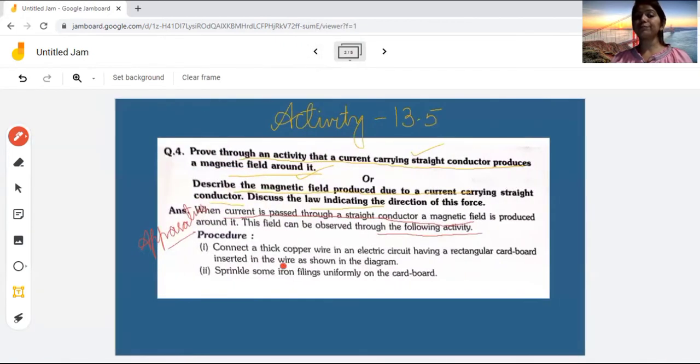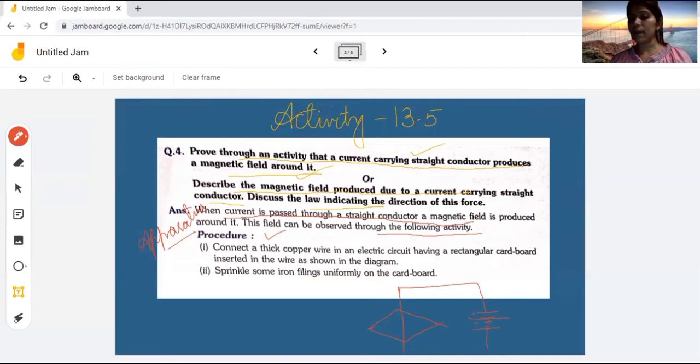Now what is the procedure? Connect a thick copper wire in an electric circuit. I am drawing here one of the diagrams. This is a battery, with negative, then again positive, negative, positive.